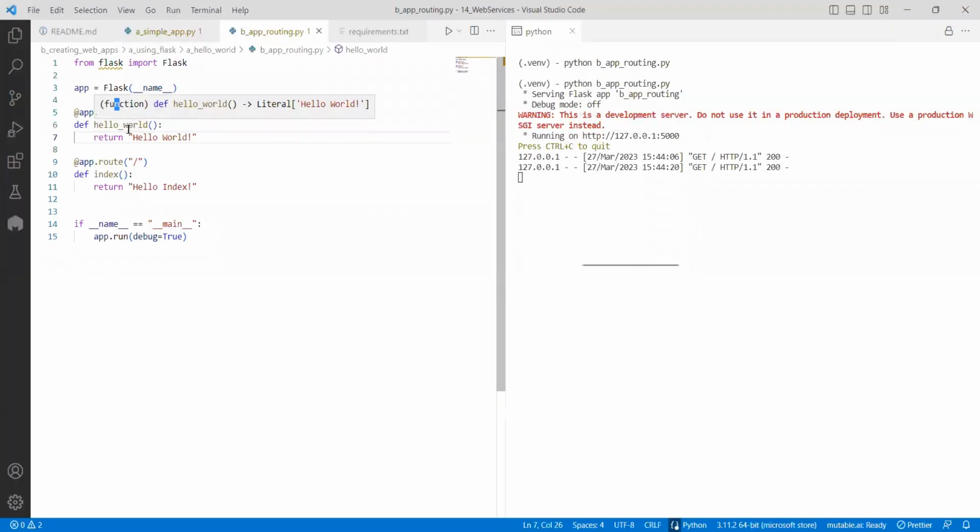Hello world is fine. Similarly, if you observe carefully, for the same endpoint you have hello world and you have hello index. If two functions are there with the same endpoint slash, whichever is first is the one that comes. If both have the same name, that is a different story; as I told you, the latest will overwrite. Say I want both of them now.